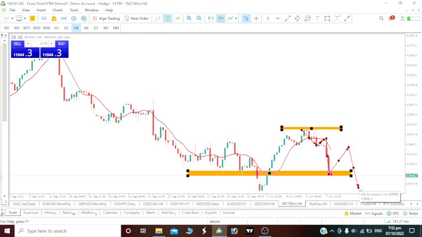So NASDAQ 100, we would want to short this, right? If you want to enter this trade, you can wait for a pullback to occur. After the pullback, then you can short this NASDAQ 100. So NASDAQ 100 this week, we will be opening and closing bearish.